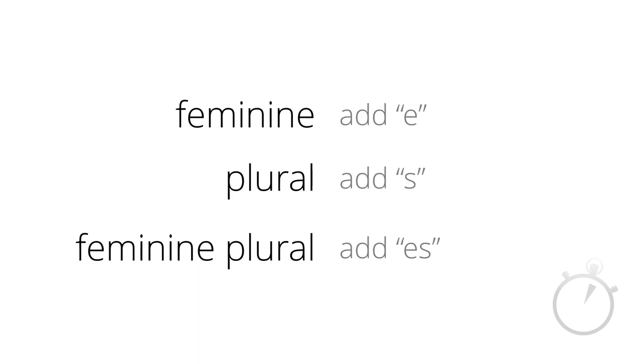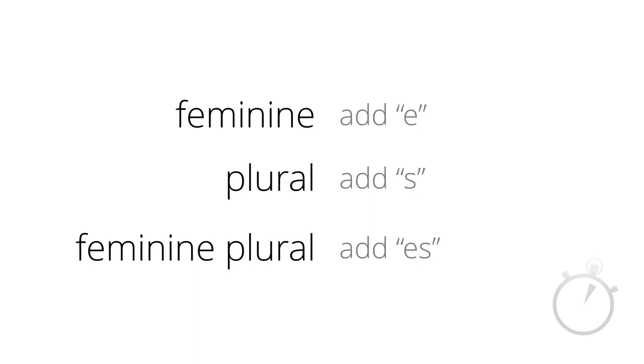Now the subject nous will always be plural because it's always talking about more than one person, but it could also be feminine plural. Similarly, the subject vous could be plural or feminine plural, depending on who the people are. In speaking, the endings can't be heard most of the time, so don't worry too much about them. It's more important to remember them in writing.